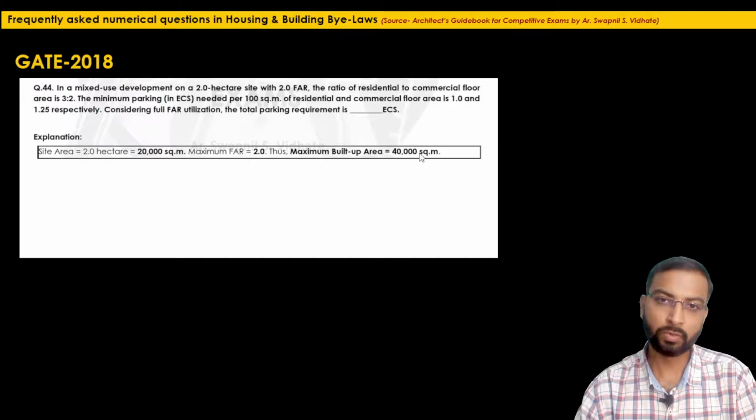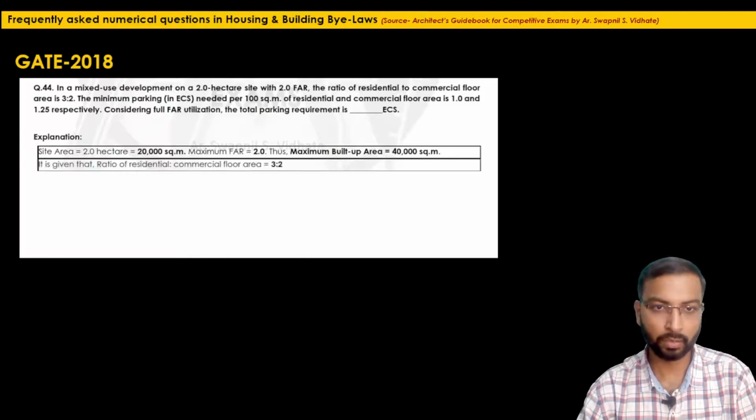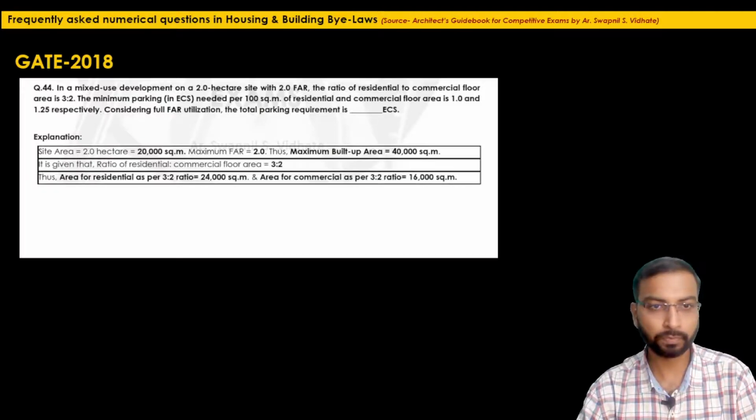Now this 40,000 square meter will be divided in the ratio of 3:2. So just assume that the value of residential floor area is 3x and the value of commercial is 2x. So 3x plus 2x will be 5x, and 5x is equal to 40,000. So the value of x will be 8,000. This will be our next step. If we divide the 40,000 in 3:2 proportion, the residential built up area will be 24,000 square meter and commercial will be 16,000, because the value of x is equal to 8,000.